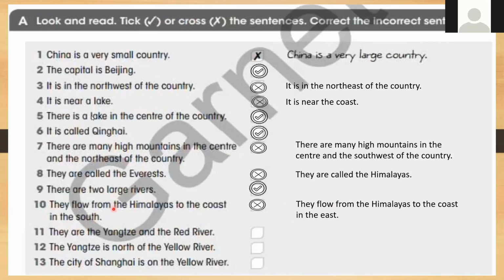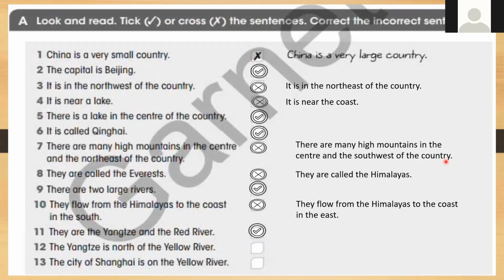Can I? Yes, your name, please. Serene. Yes, Serene. It's true. Can you read it? There are the Yangtze and the Red River. Yes, and the Red River. Who can tell us number 12?